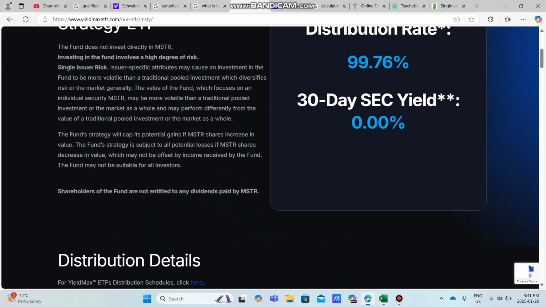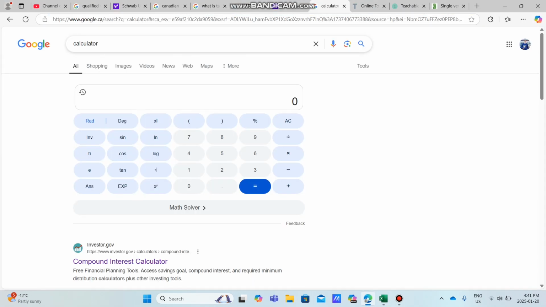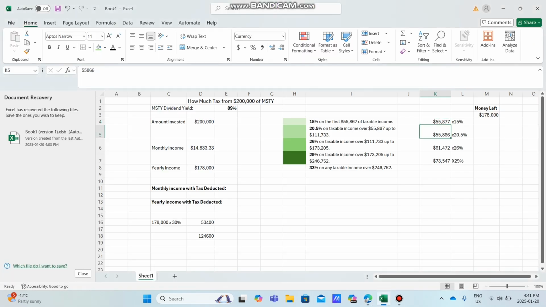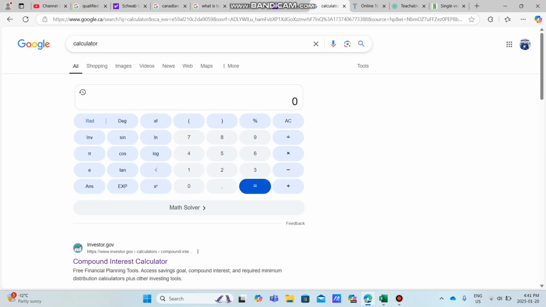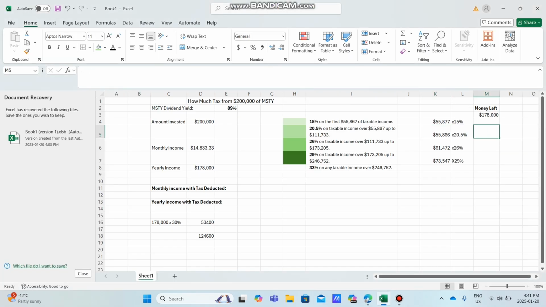Maybe I can copy this. And if I go to my calculator, can I put this in? Would this be awesome? No, it does not. So we are going to have to go back and do that ourselves. $55,877. Cool. So at this rate, we are getting taxed at a 15% rate. So that is $8,381 at this current marker. Cool. So this is our first kind of tax bracket that we have to get through. And this is on 55,000.